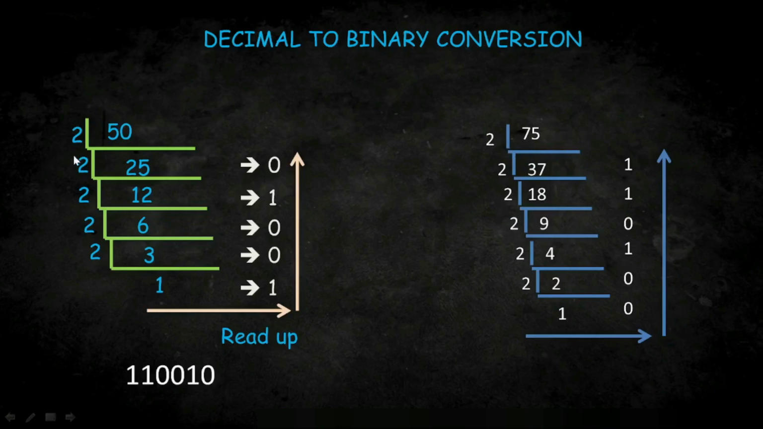Now note that to get the binary equivalent of 50, we need to divide 50 by 2 for 5 times. But for 75 we need to divide it by 2 for 6 times. So the number of divisions is not fixed. Now in this case we can use while loop.